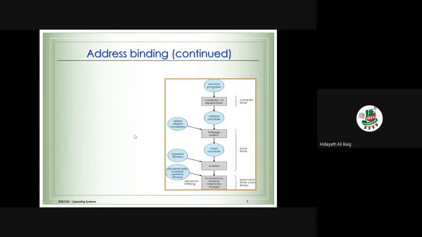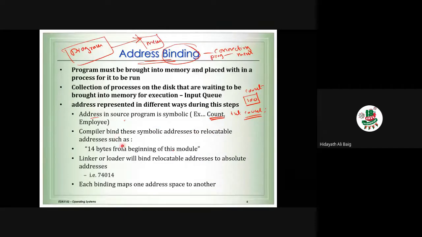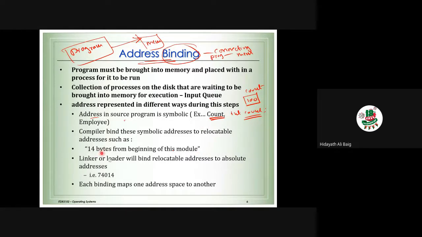Okay, so when we do the compiling, the compiler binds these symbols. What are these symbols? Here we have the memory variables addressed to a relocatable address, such as 14 bytes from the beginning of this module. Suppose there are some memory variables that need 14 bytes of memory. It says that this program needs 14 bytes in the computer. Then there will be the linker or the loader, which is going to bind the relocatable address to the absolute address. That is, it will go to the memory.